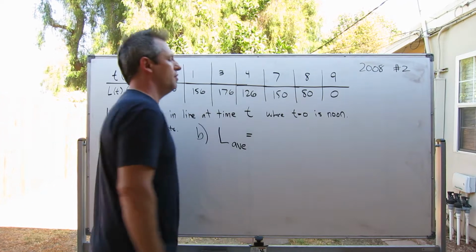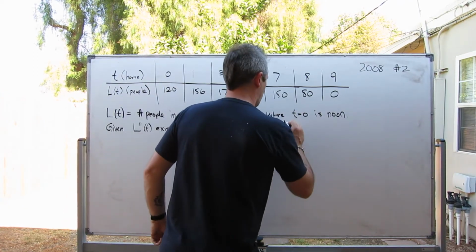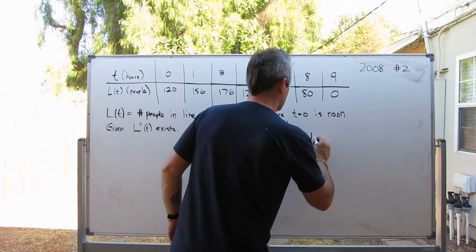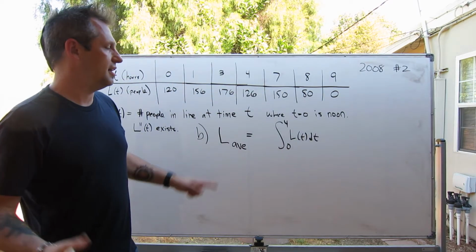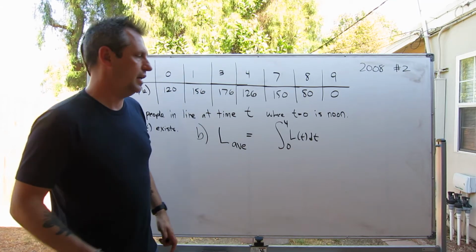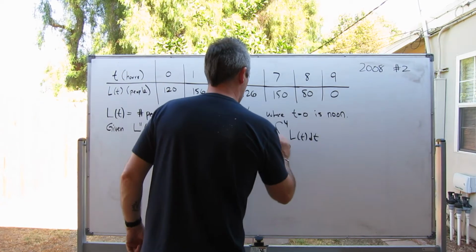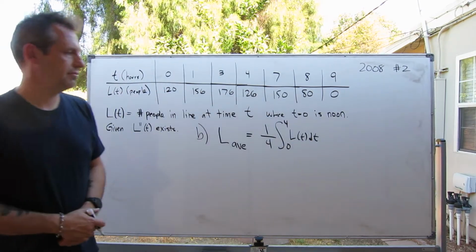This is the integral from 0 to 4 of L of t dt. This is us adding up all of the L values from 0 to 4, and then we divide by the length of that interval, so times 1/4.